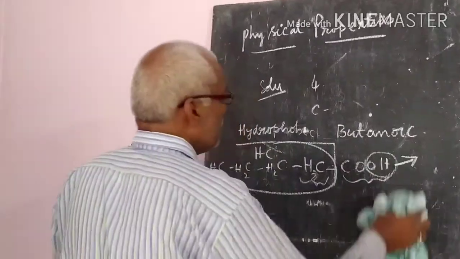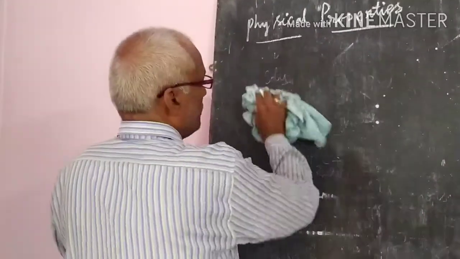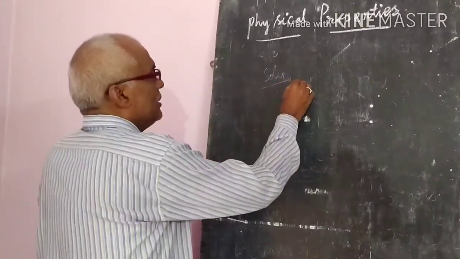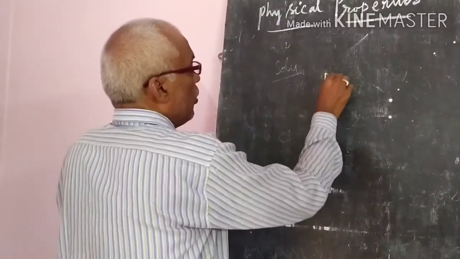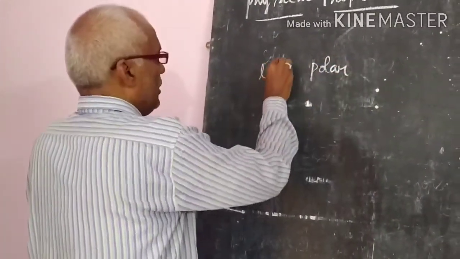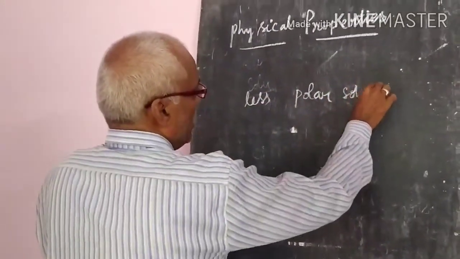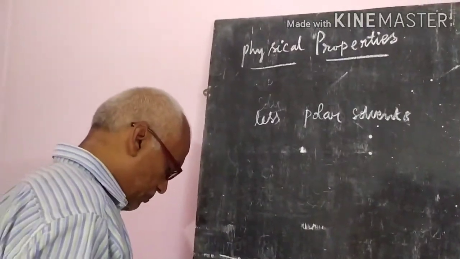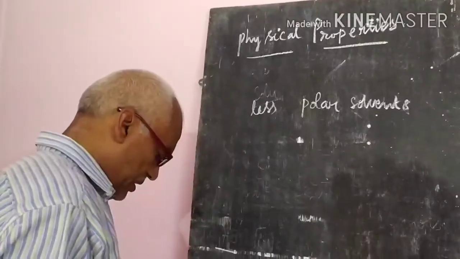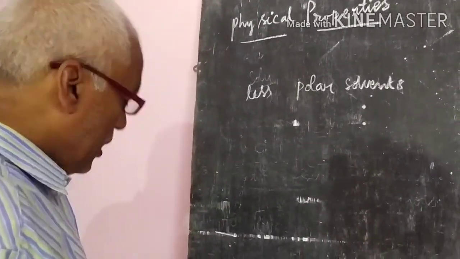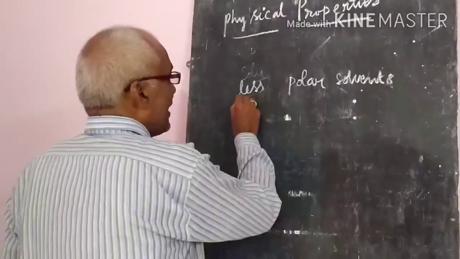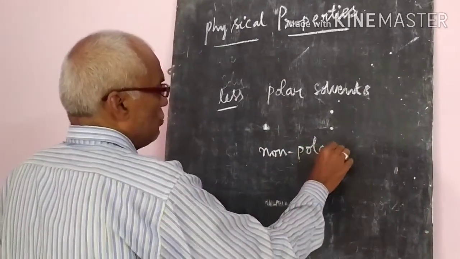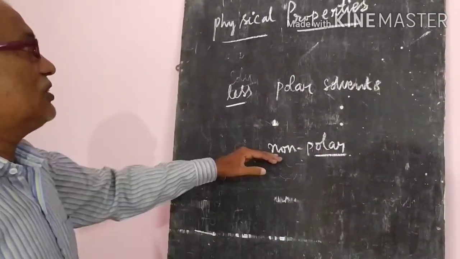Generally, as this hydrophobic part increases, the solubility decreases. Generally these acids are less soluble in polar solvents. Less soluble in polar solvents. What are the organic solvents? Example, benzene, ether, alcohol and chloroform. In these they are more soluble, because these are non-polar solvents, which do not show polarity.